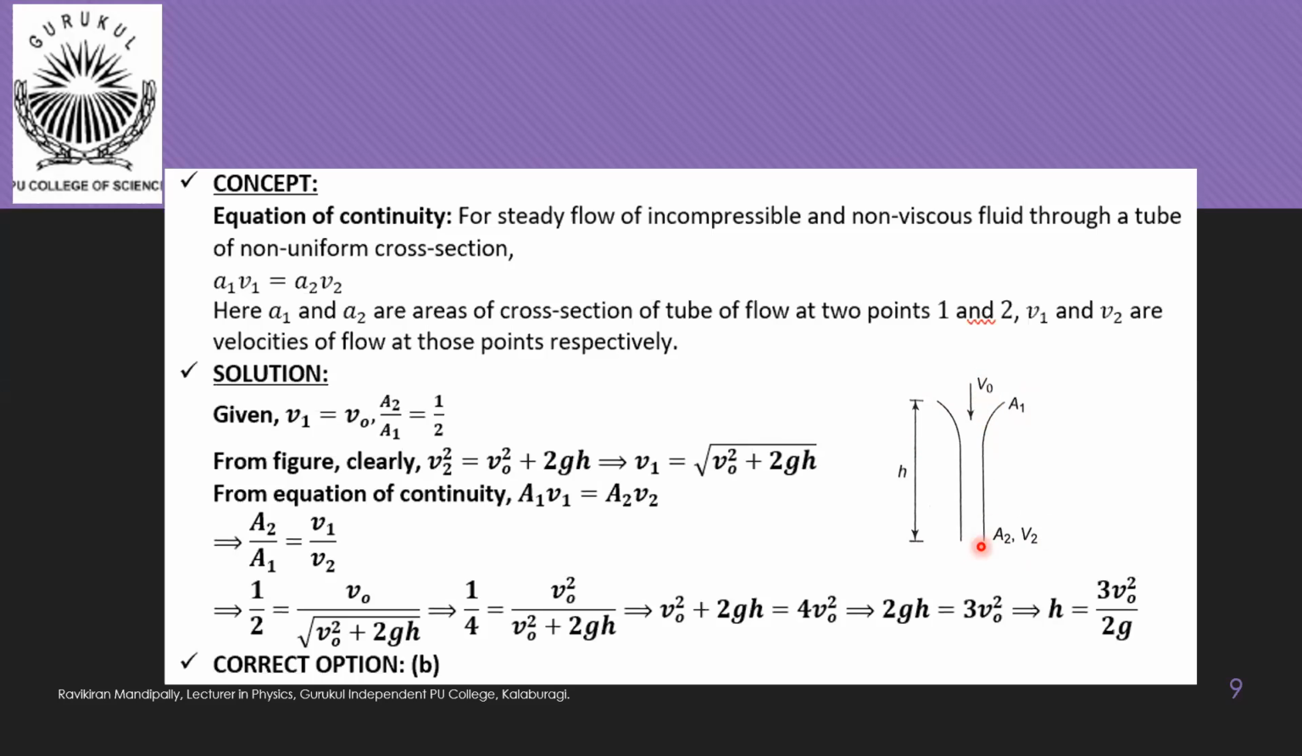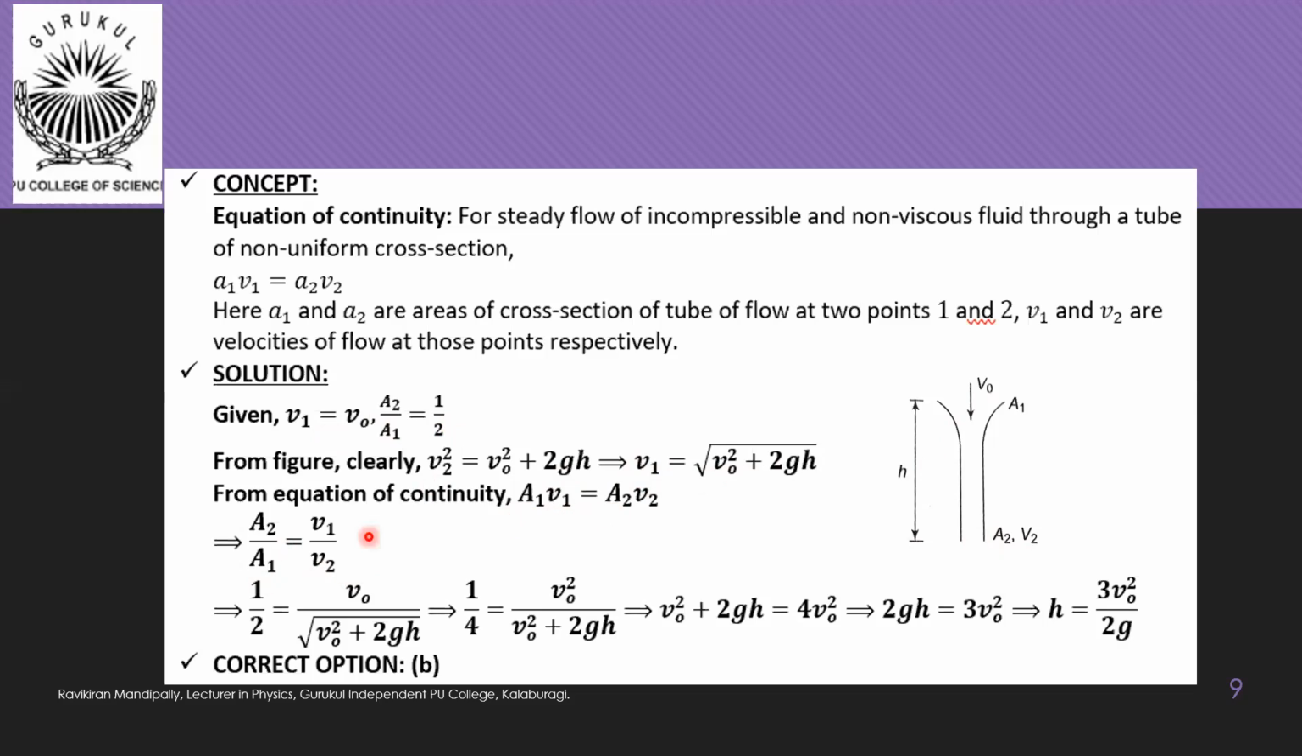So we can use the third equation of motion and write V2 square is equal to V0 square plus 2gh. Sorry, here it should be V2, not V1. So V2 is equal to root of V0 square plus 2gh, and V1 is given as V0. Also they have mentioned that at this position the area of cross section is half of the area of cross section here. So A2 by A1 is equal to 1 by 2. Now all this information, if you substitute in the equation of continuity, A1 V1 is equal to A2 V2, we get the ratio of